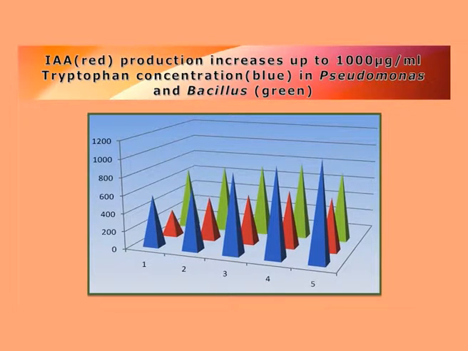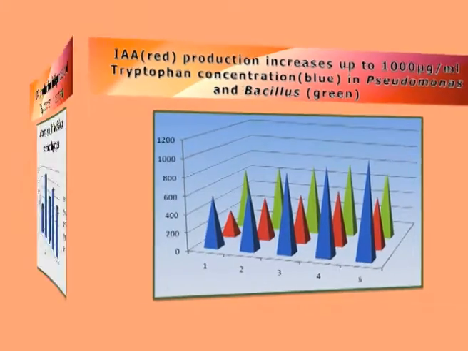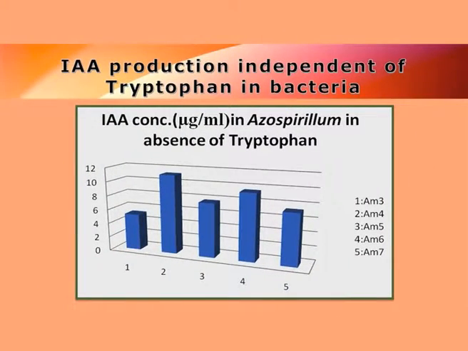So IAA production is tryptophan dependent in this particular Pseudomonas, and in Bacillus it is not fully dependent, which is shown by the next slide, where we can see clearly that IAA production is actually independent of tryptophan, because there is no tryptophan in the medium, but even then there is increased IAA production by different strains like AM3, AM4, AM5, AM6 and AM7 of Azospirillum bacteria.